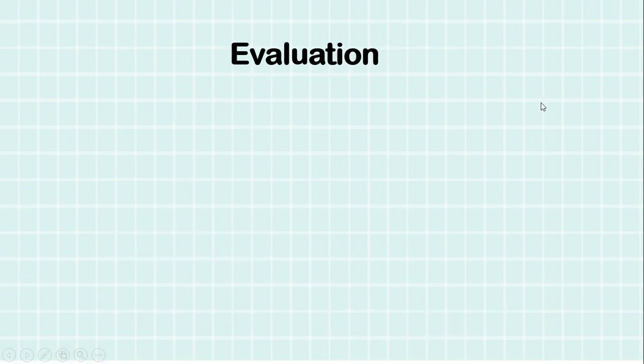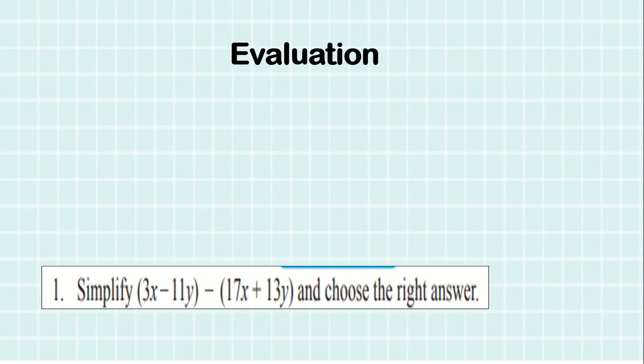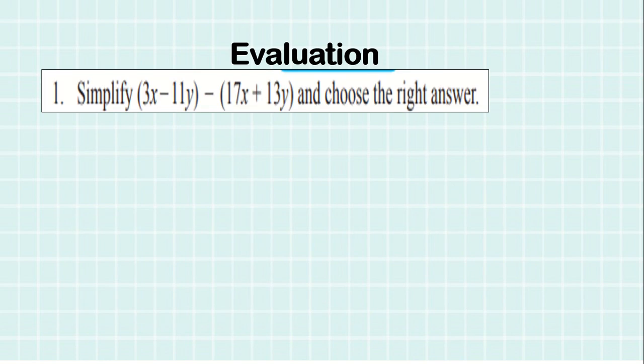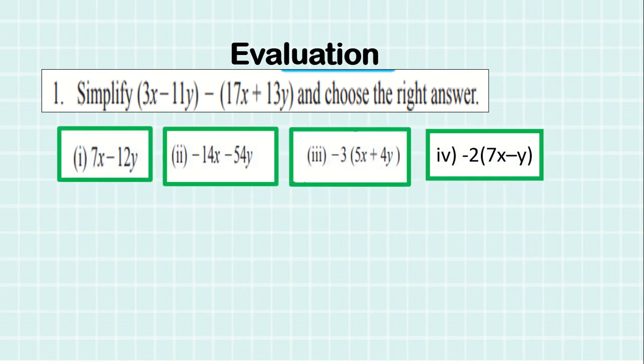Now we will see the next evaluation, where you have to simplify this. See, there is a minus sign in between. So how will you solve this? What will be the answer for this? So your answer will be minus 2 into 7x minus y.